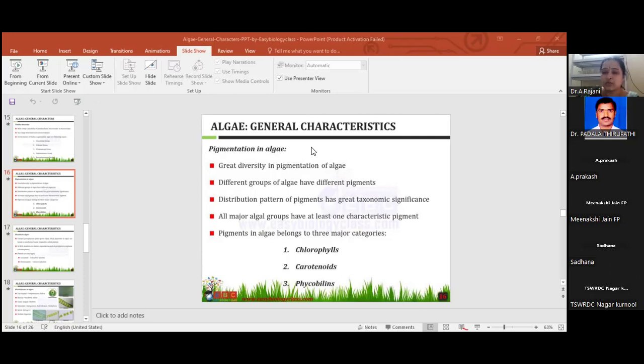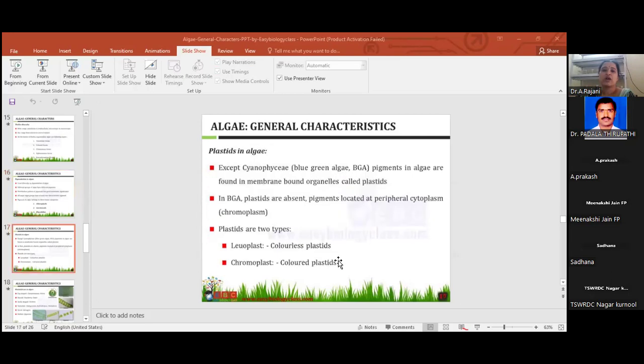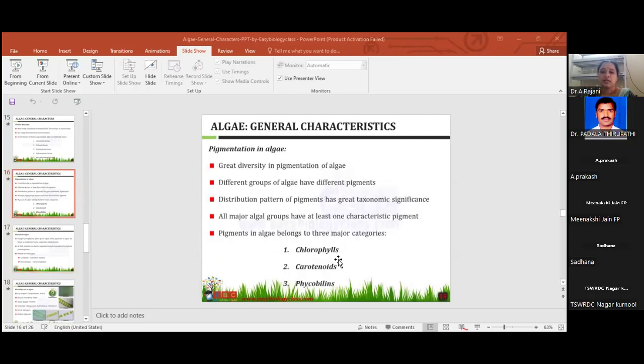Keep this in your mind, students. These three pigments you can read about in photosynthesis also. These are the link between photosynthesis and algae pigments. The pigments can be divided into three parts: one is chlorophylls, second is carotenoids, third is phycobilins. Chlorophylls are chlorophyll A, B, C, D, and E. These are the 5 types of chlorophylls.